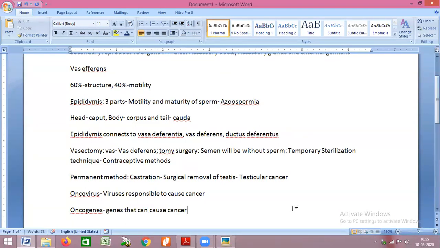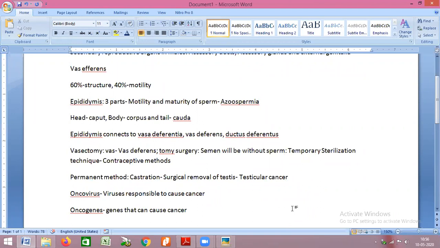So on chromosome number 22 of humans, there are certain genes called oncogenes which are present. These genes get activated due to mutations, the change in genetic material. And this activation of oncogenes basically leads to development of cancer. So testicular cancer can happen due to mutations, it can happen due to activation of oncogenes, or it can happen due to infection by virus causing cancers.